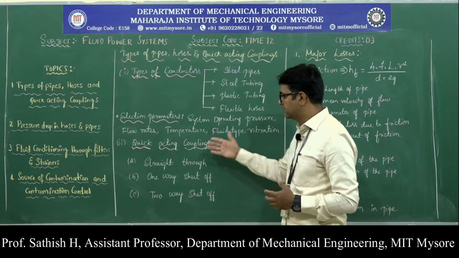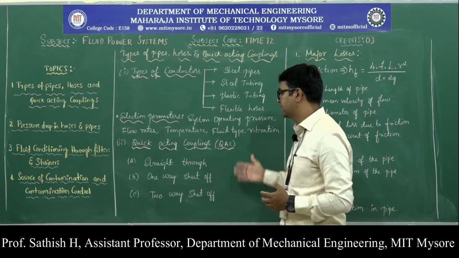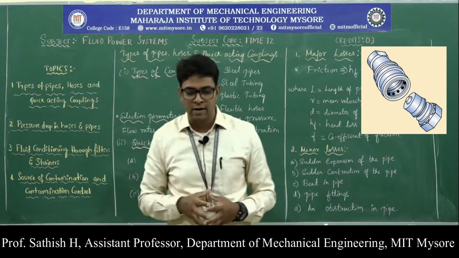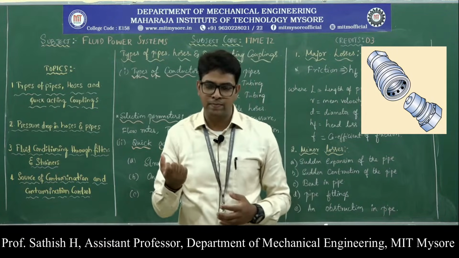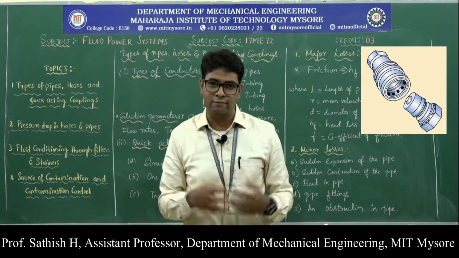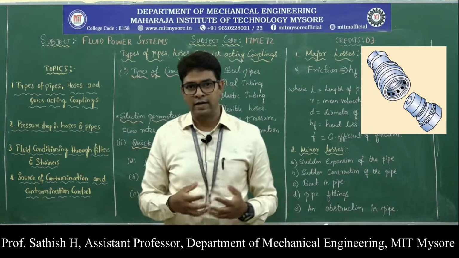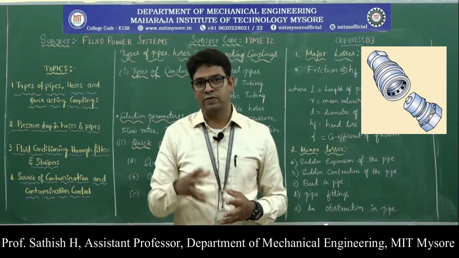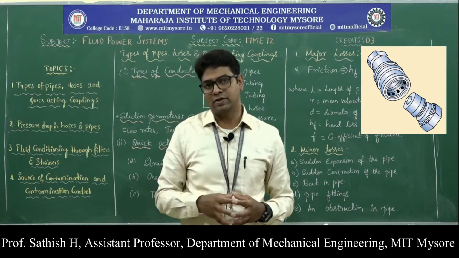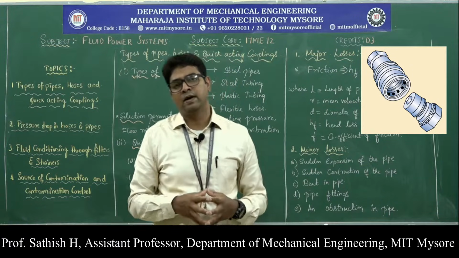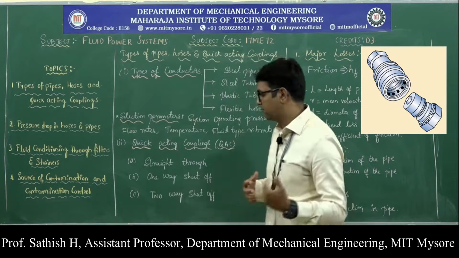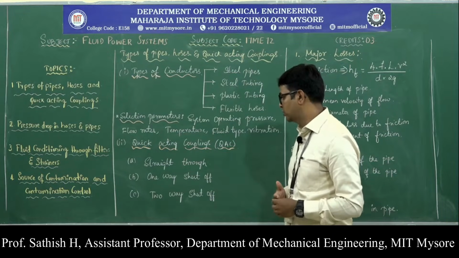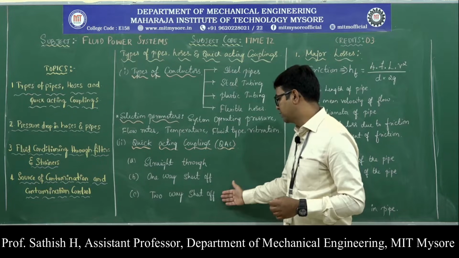Next, important under the same heading, is the quick acting couplings. Sometimes the necessity arises that the conductors or pipes should be disassembled from the components frequently. Probably in 1 or 2 seconds we have to disassemble and then assemble it. In those cases we need quick acting couplings in order to disassemble and assemble the piping from the components. They are classified as straight through, one-way shut-off, and two-way shut-off.